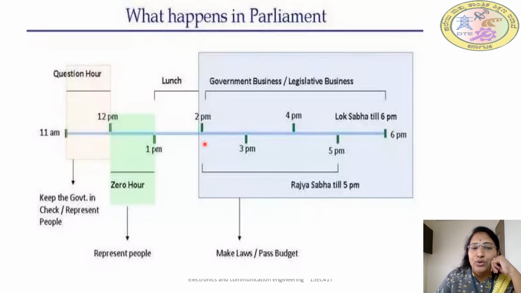Then from 1 to 2 p.m. there will be a lunch break. Then from 2 to 5, the Rajya Sabha will work till 5 o'clock, and from 2 to 6 the Lok Sabha will work. During this period the government will make the laws or pass the budget. So this is how the parliament functions. That timetable is given here.